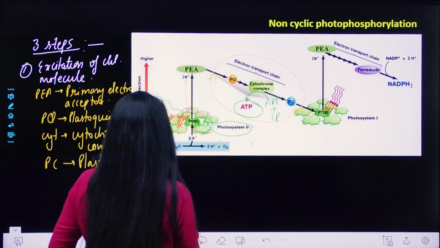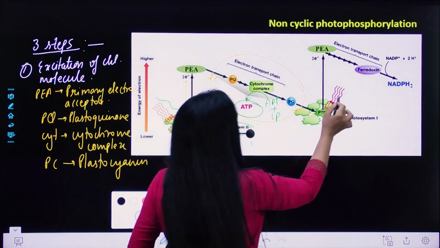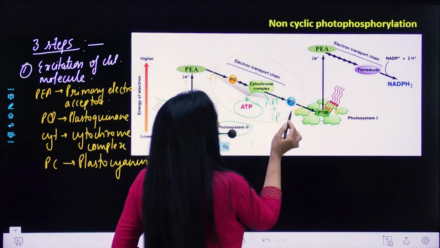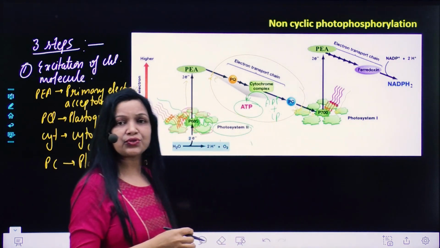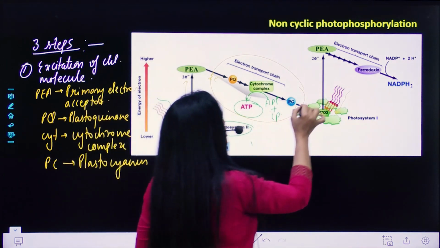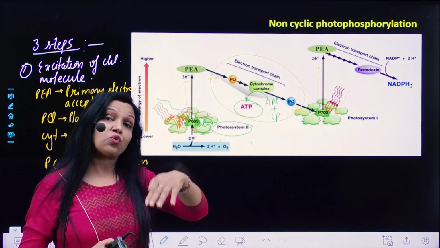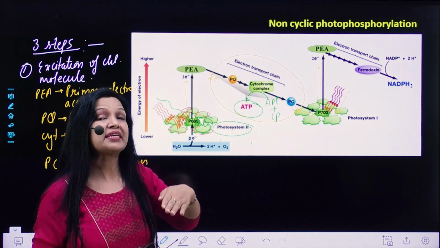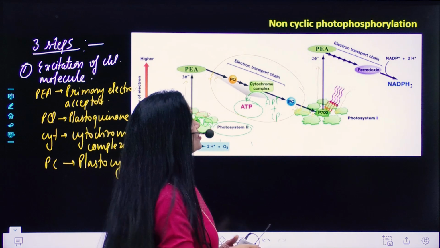Now when it passes to PS1, this PS1 also gets energy, and it receives a pair of electrons, so it also gets excited to a high energy level. It again releases a pair of electrons. It has its own PEA, primary electron acceptor, so this pair of electrons is accepted by the primary electron acceptor.